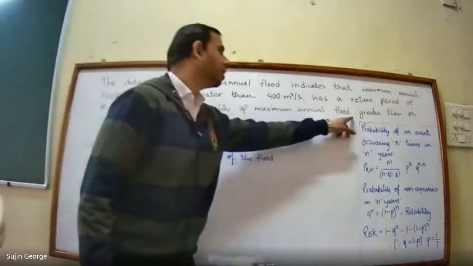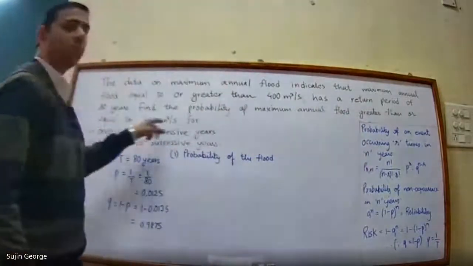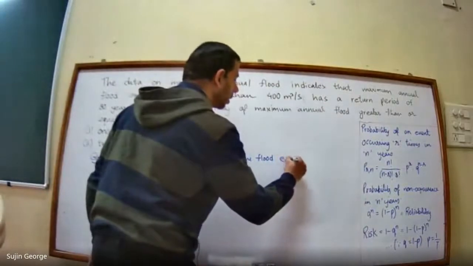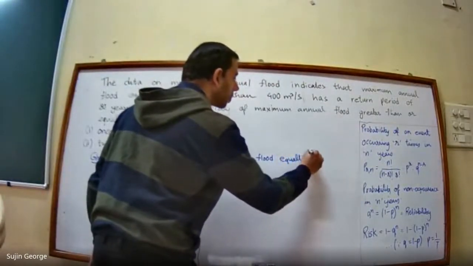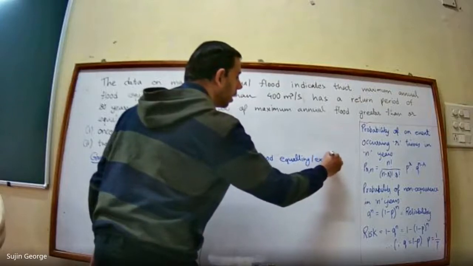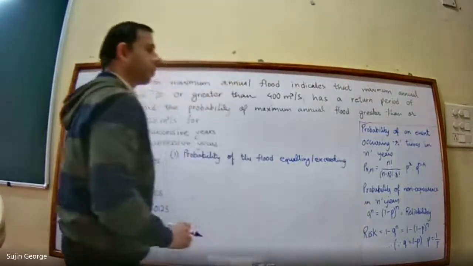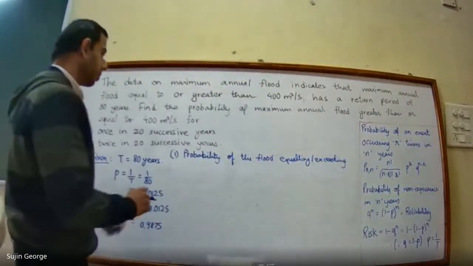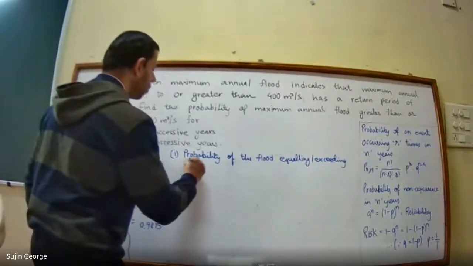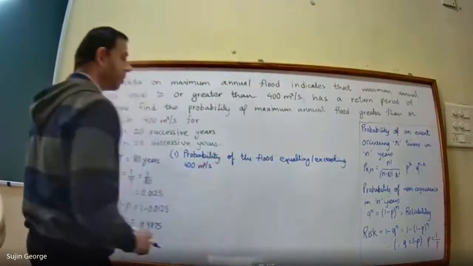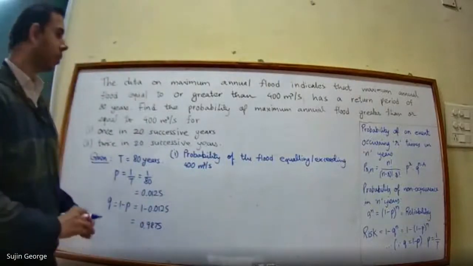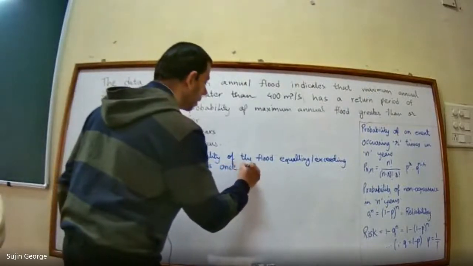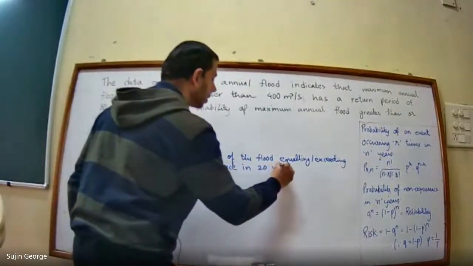See, it is asking greater than or equal to 400 meter cube per second. So probability of the flood equaling or exceeding 400 meter cube per second once in 20 years.